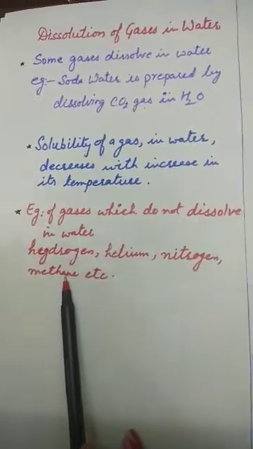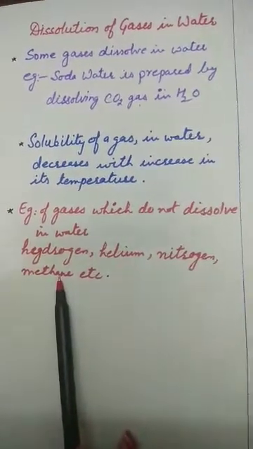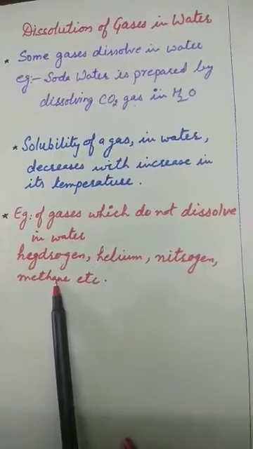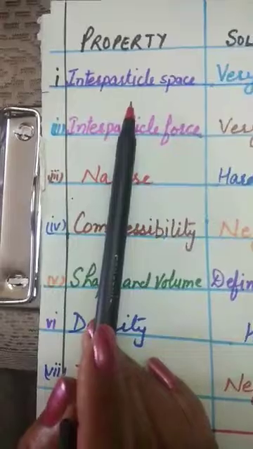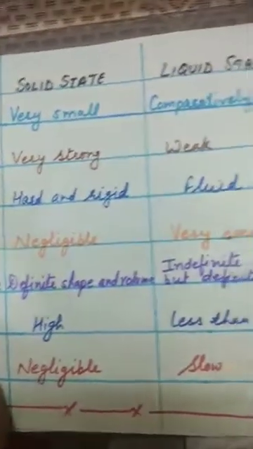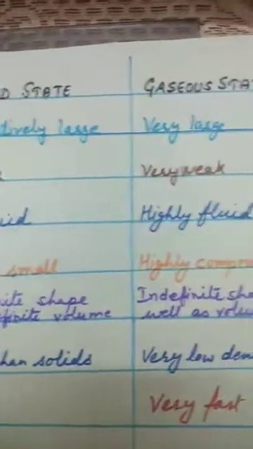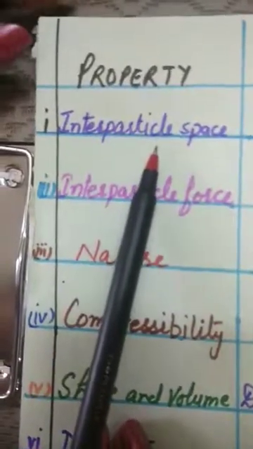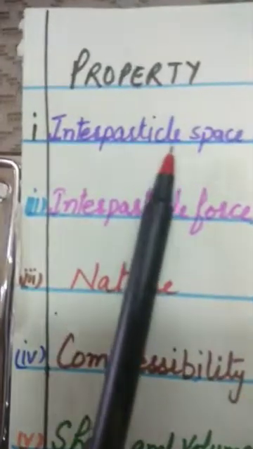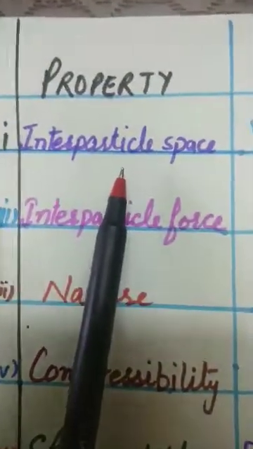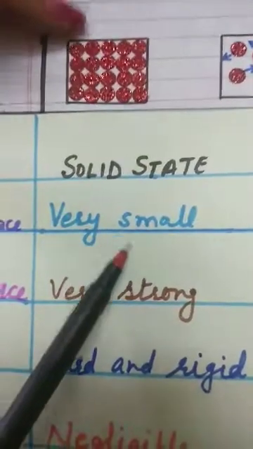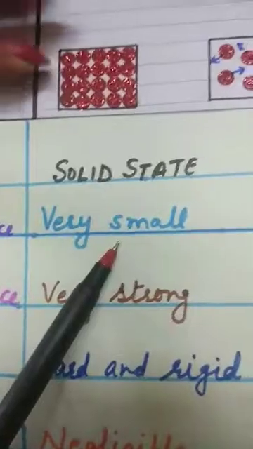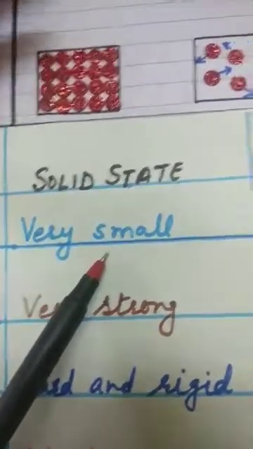Now I am going to discuss the characteristics of matter and how we can differentiate between solids, liquids, and gases. I have made this table for the comparison of characteristics of the solid, liquid, and gaseous states of matter. The first property is interparticle space. We did the activity for this also. In solids, the interparticle space is very small. The particles are very tightly packed with one another and they cannot move.